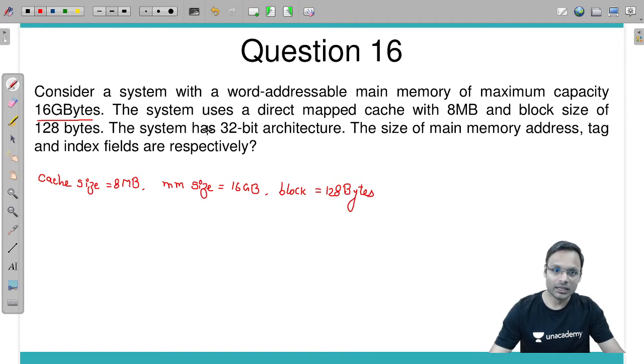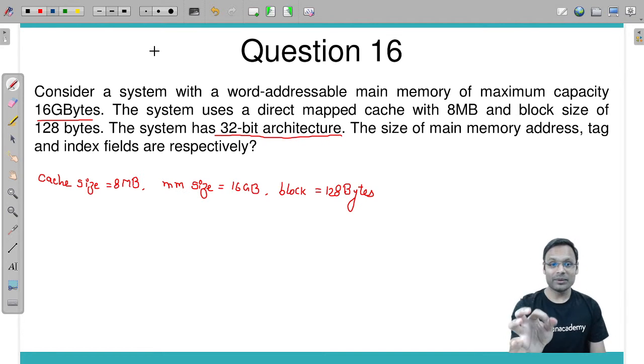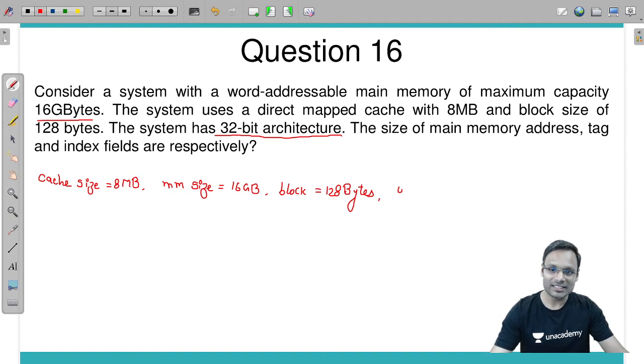The system has a 32-bit architecture. What does it mean? It means the word size is 32 bits. Word equal to 32 bits means how many bytes? 1 byte is equal to 8 bits, so 32 bits means 4 bytes.